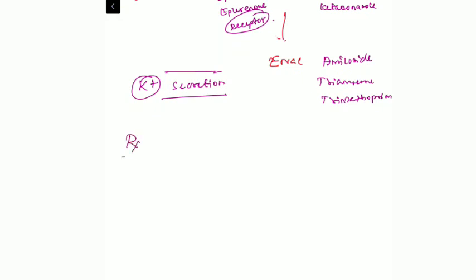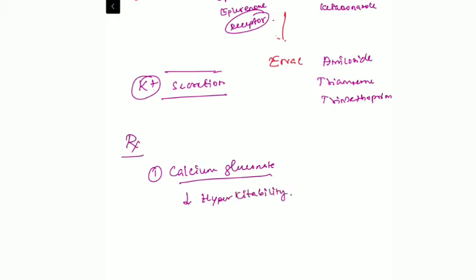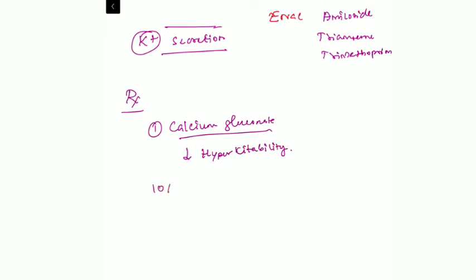So what is the treatment for hyperkalemia? The basic thing is we need to stop the hyperexcitability of the cardiac tissue. So first we need to stabilize the patient with calcium gluconate. Being a positive ion, it decreases the hyperexcitability of both cardiac tissue as well as the neuromuscular junction. So give 10% calcium gluconate 10 ml over 10 minutes immediately.